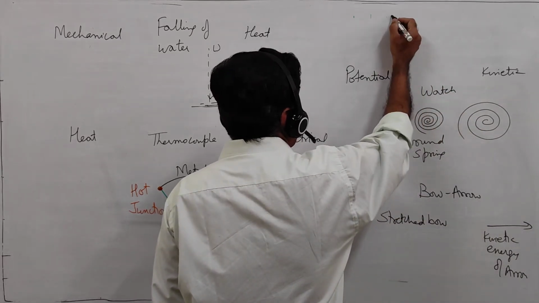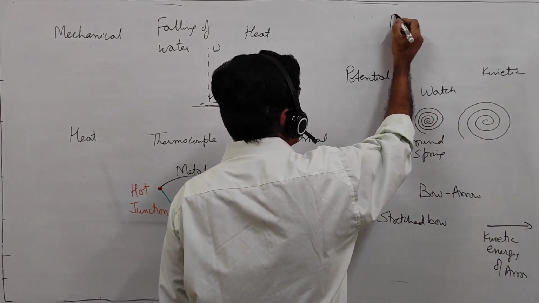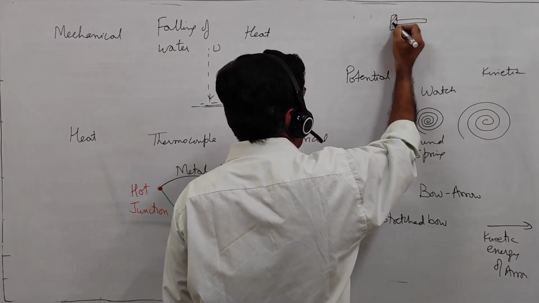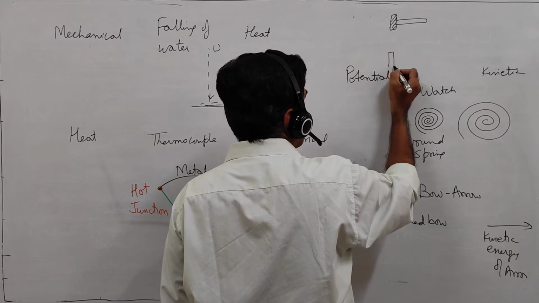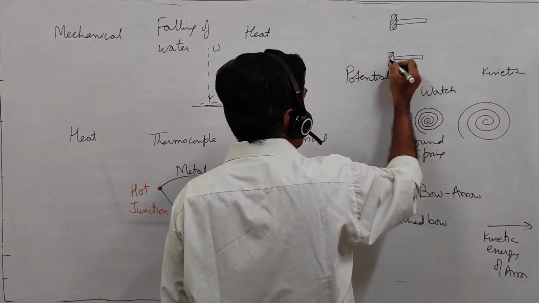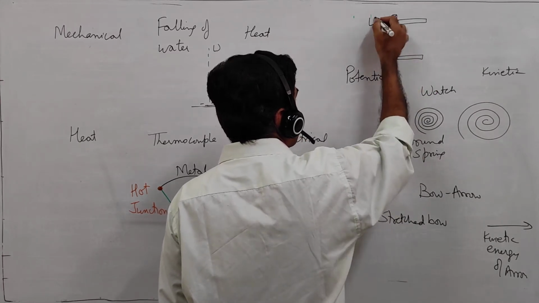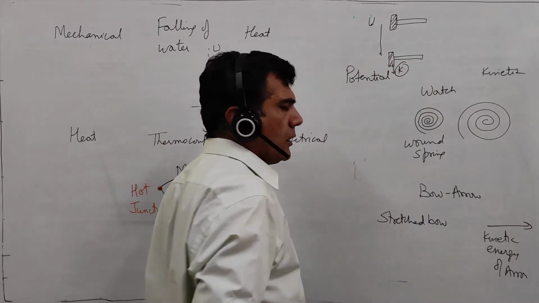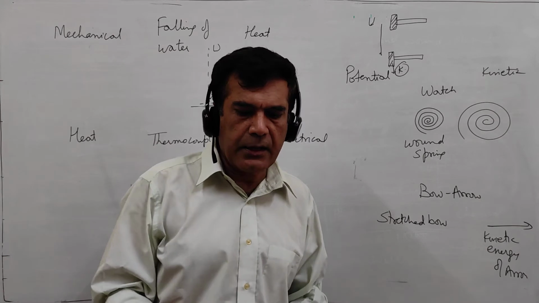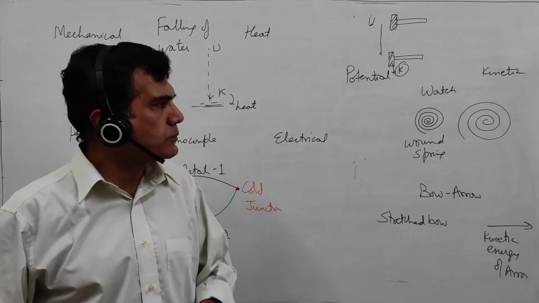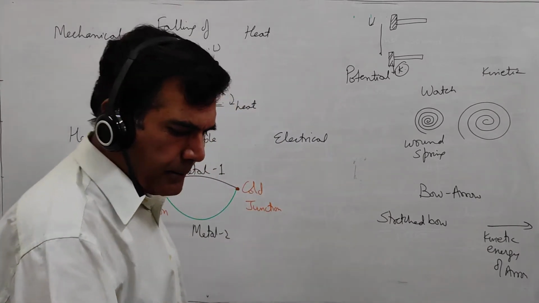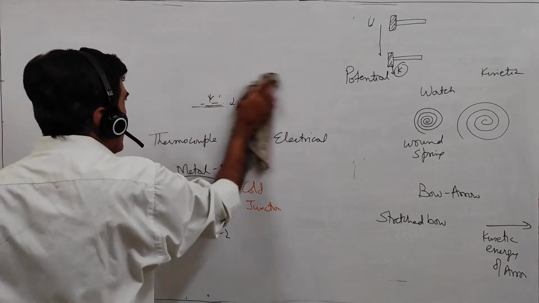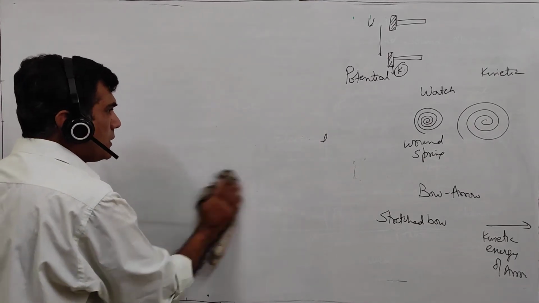Even when you use a hammer, it is at some height, and when it comes down, its potential energy gets converted into the kinetic energy of the hammer, which you can use to fix the nail at a particular place, etc. So we have so many examples in which we see that energy converts from one form to another.